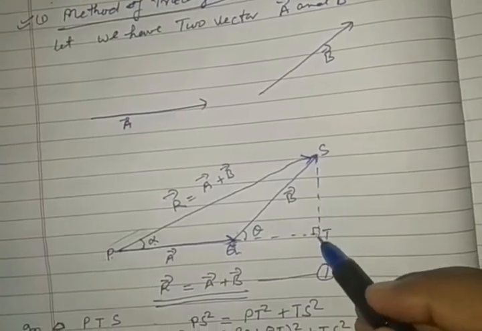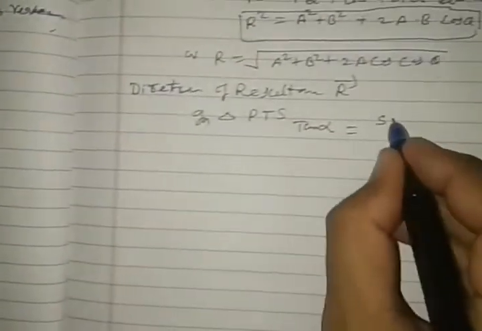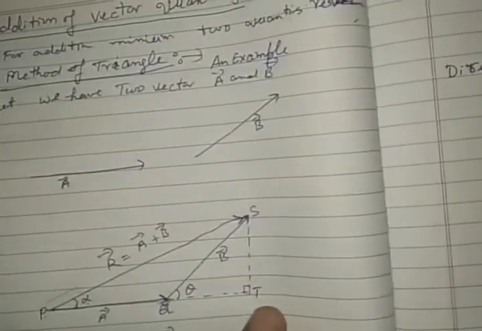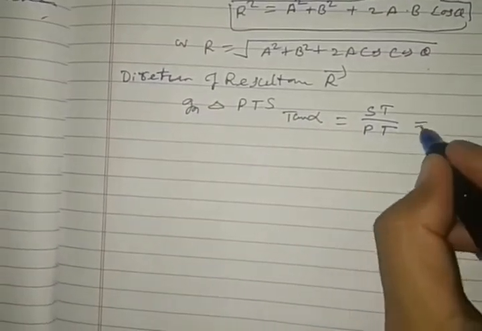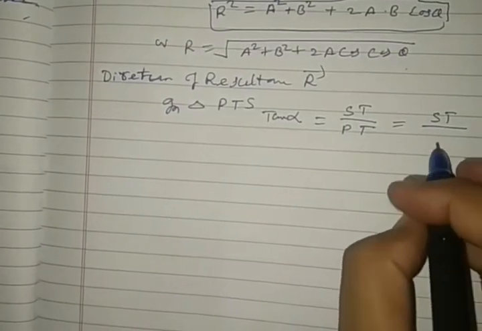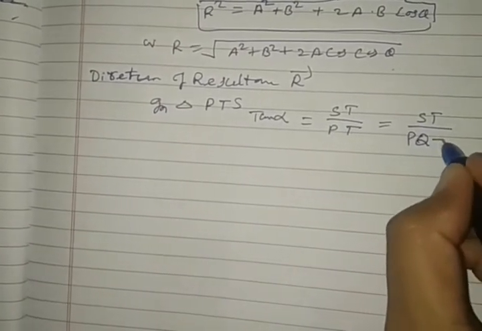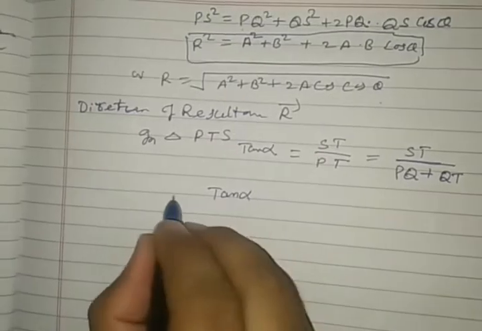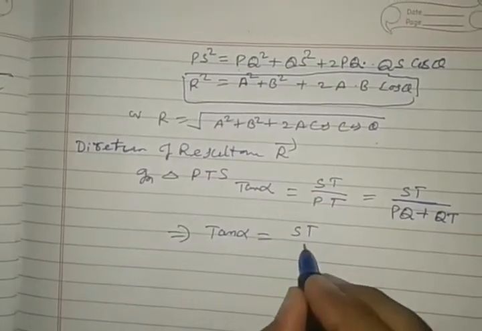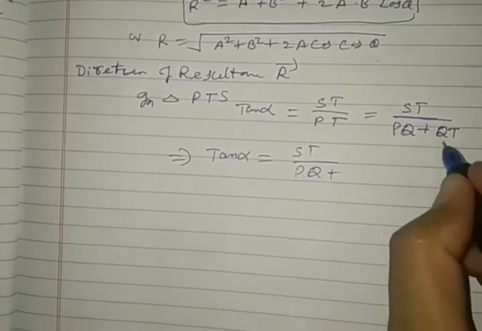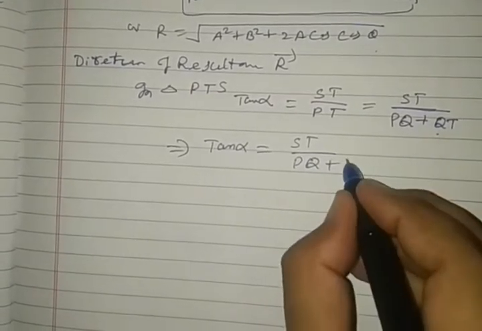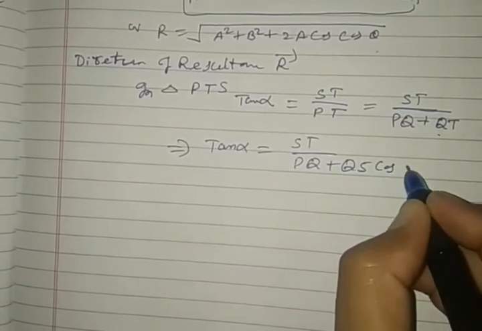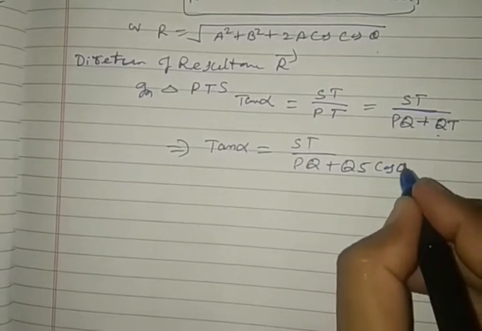We are going to calculate tan alpha in this case. Tan alpha means perpendicular by base. Perpendicular is ST and base is PT. This is ST by PT. PT again can be written as PQ plus QT. So this implies that tan alpha is equal to ST by PQ plus QT. QT we have obtained as QS cos theta.